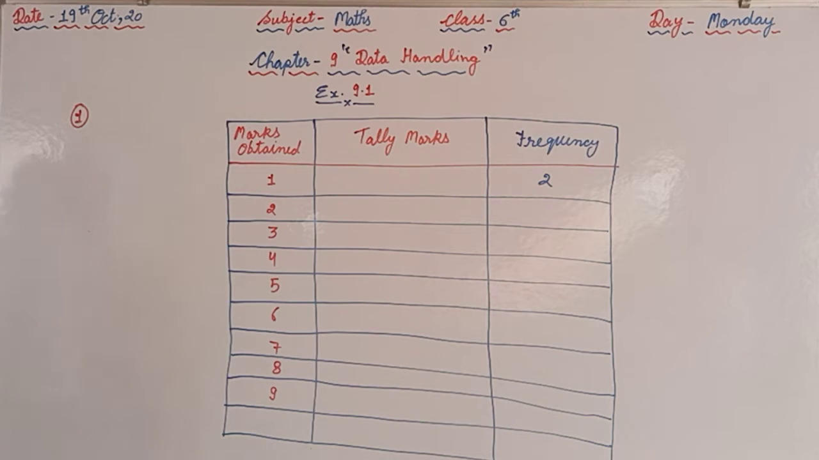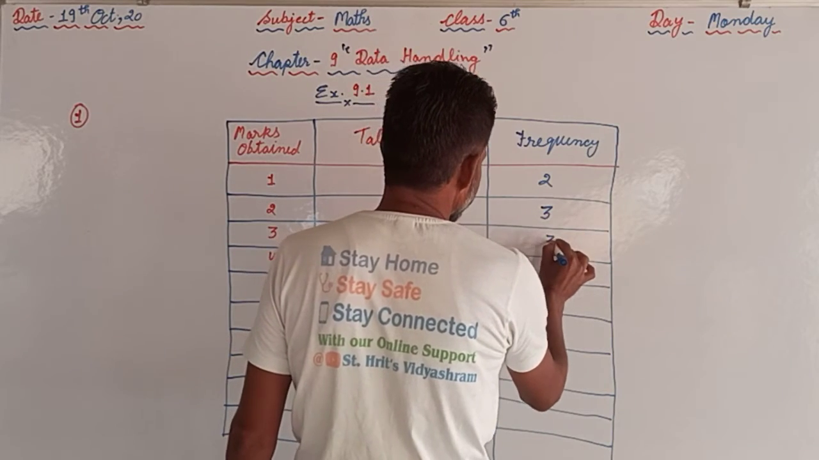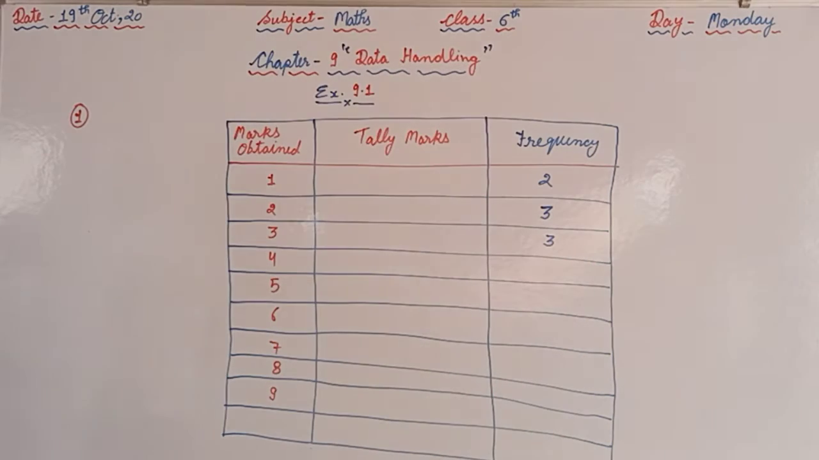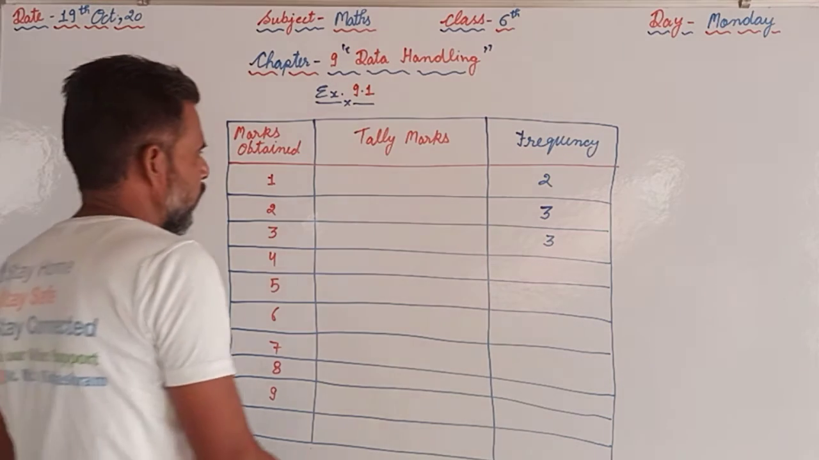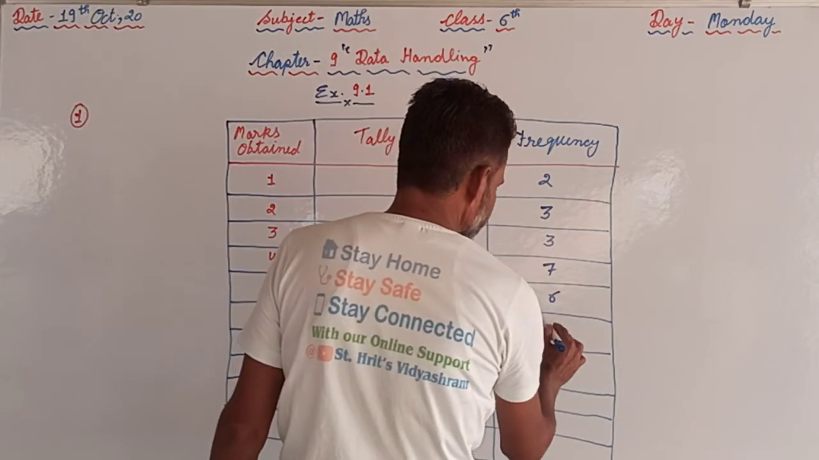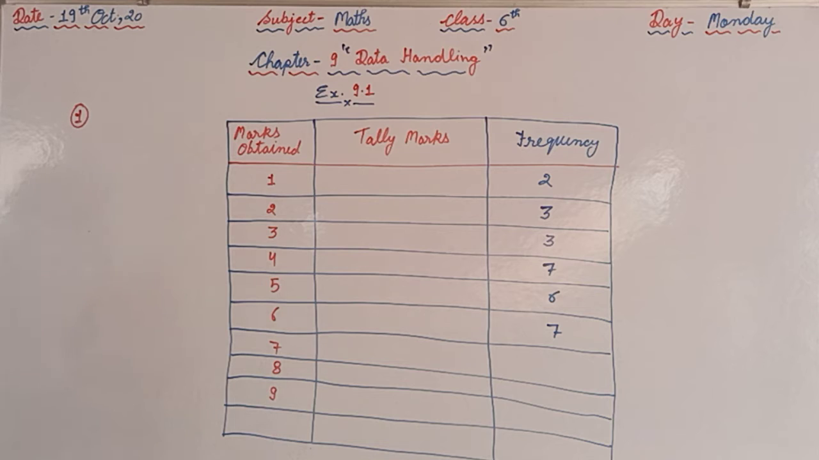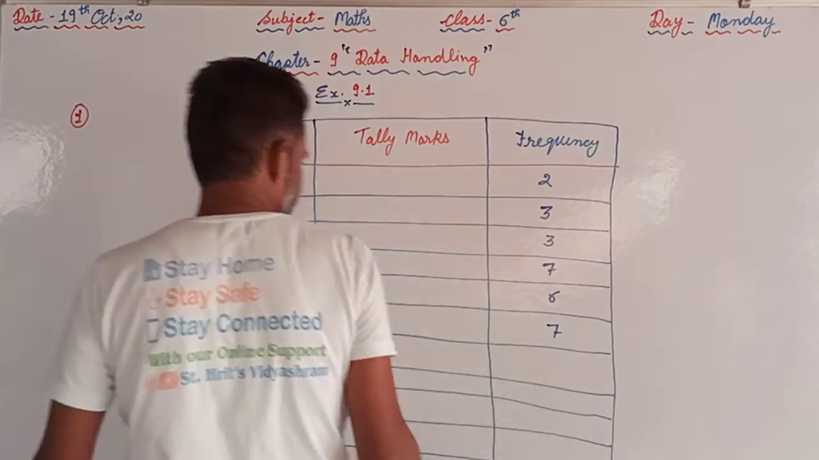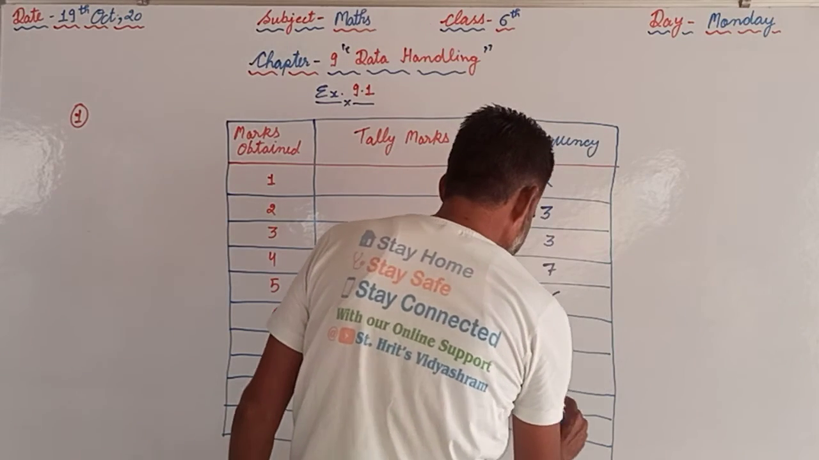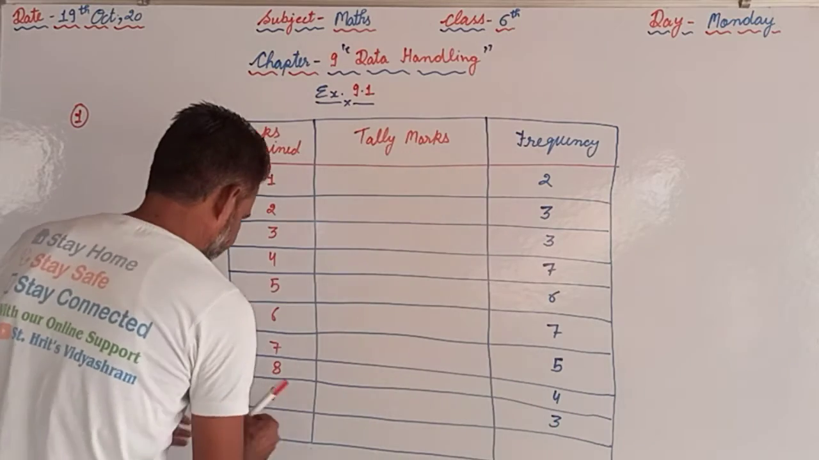Now 2 marks, 3 students scored 2 marks and 3 students scored 3 marks. Then afterward 4 marks, 7 students scored 4 marks, 6 students scored 5 marks and 7 students scored 6 marks. Then 7 marks, 5 students, 8 marks 4 students and 9 marks 3 students.